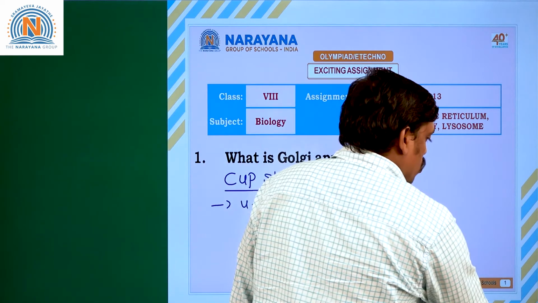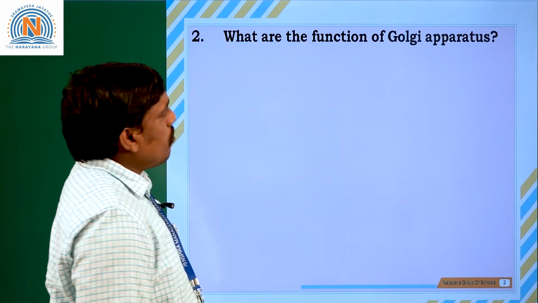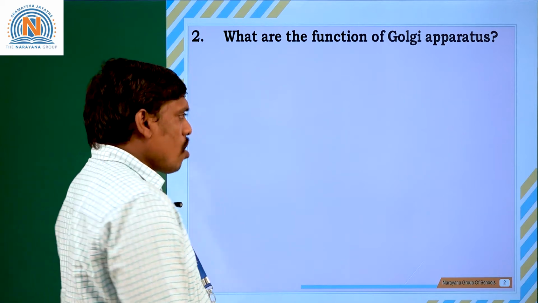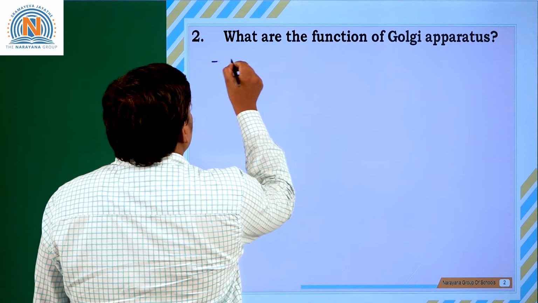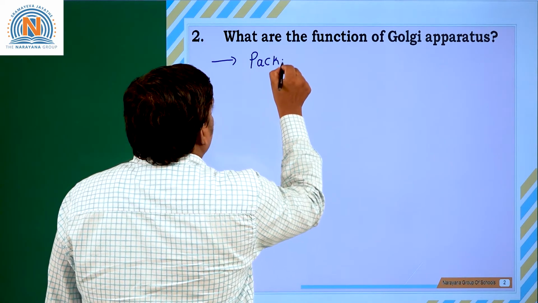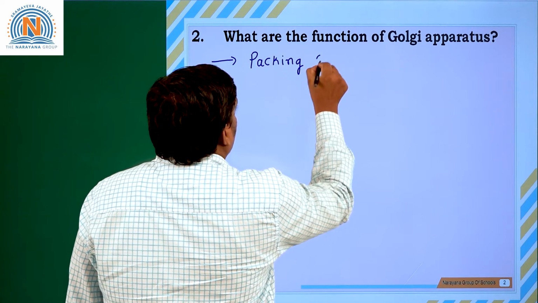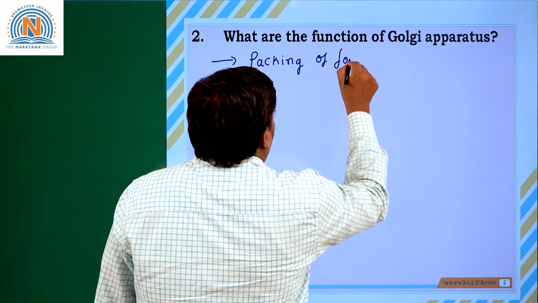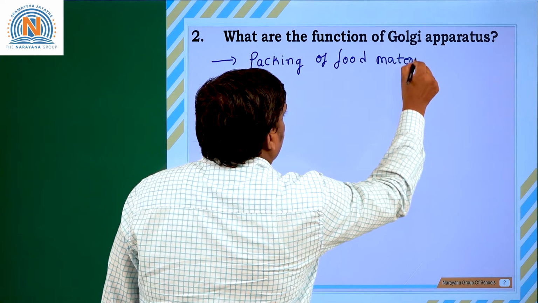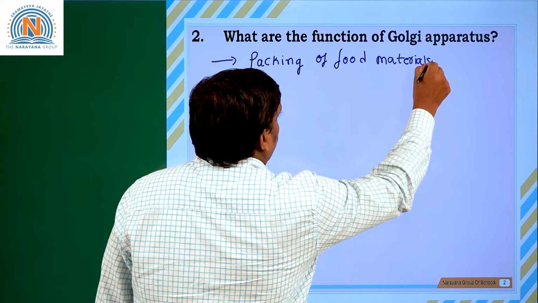Going for next question, students. What are the functions of Golgi apparatus? The major function of the Golgi apparatus is that it helps in the packing of food materials. The food materials are packed or gathered with the help of the Golgi apparatus.